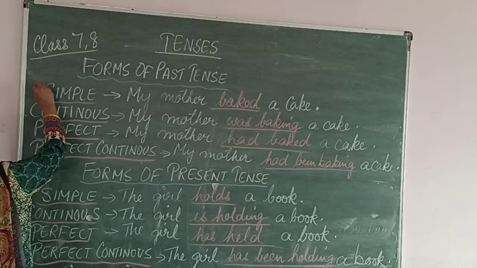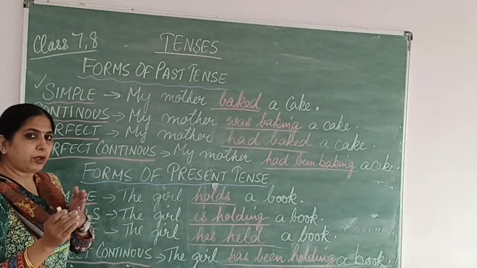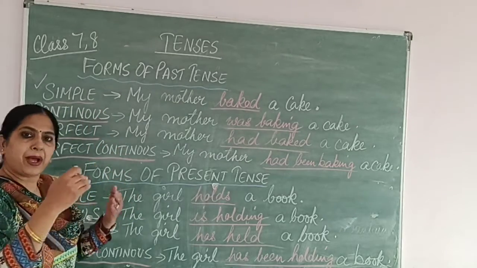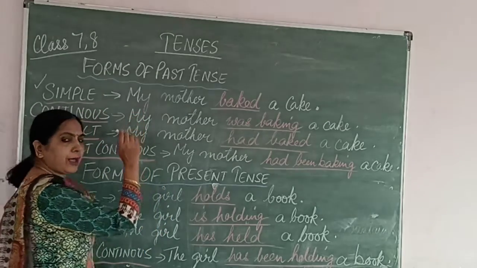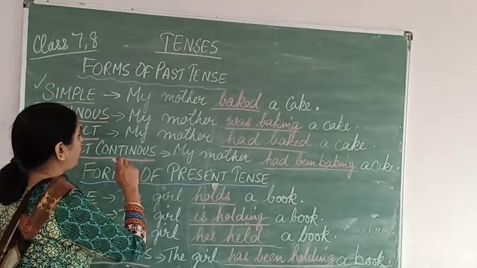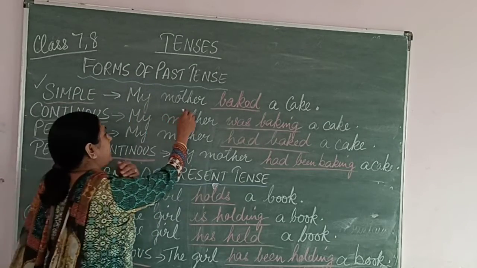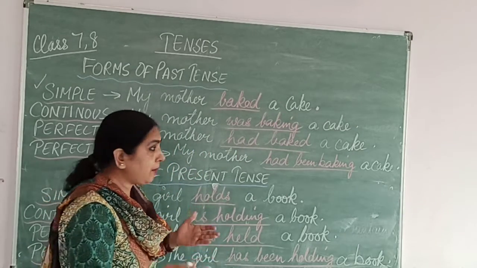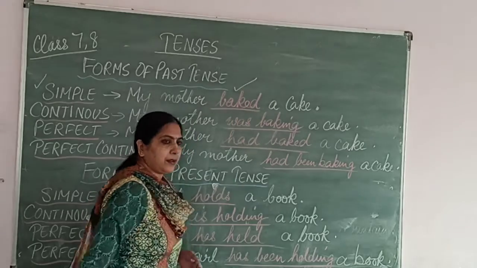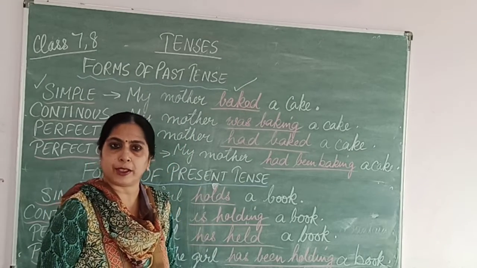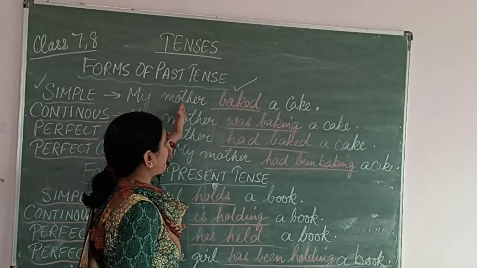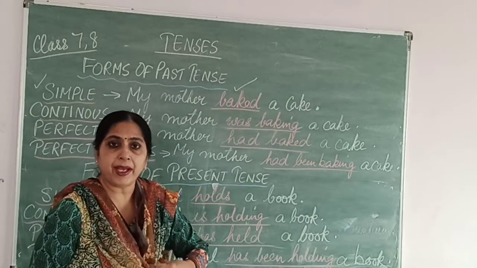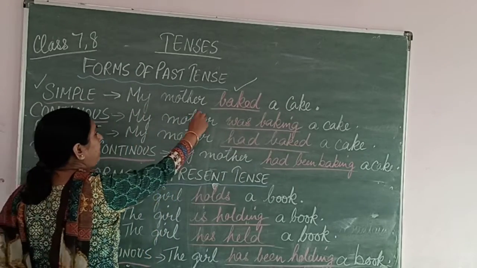So first is simple past tense. What do we call it? Simple past tense, okay? So what is simple past tense? It is the past tense in simple form. With an example we are going to understand the different forms, right? My mother baked a cake. This is the simple past tense, simple, baked. We add ed to the verb, that is simple form. My mother baked a cake. If the sentence is in this form, we are going to write simple past tense, okay? So, my mother baked a cake.